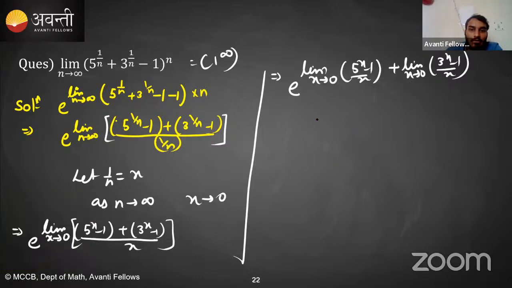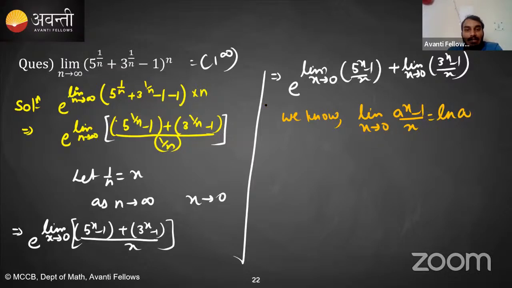In the last class, I told you the important result: limit x tending towards 0 of a raised to the power x minus 1 upon x is nothing but ln a, right?